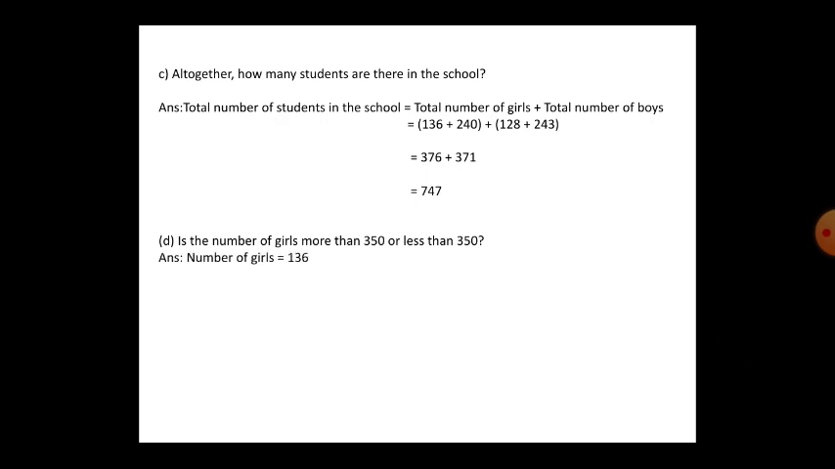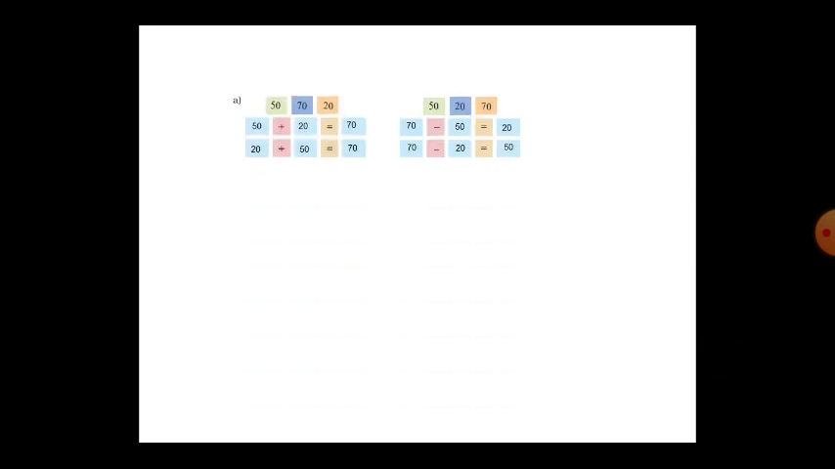Is the number of girls more than 350 or less than 350? Number of girls is how much? 376. See, 376, is it more than 350 or less than 350? It is more than 350.